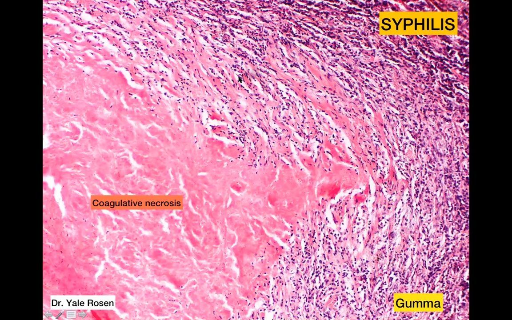Around it, you again have histiocytes and you have inflammatory cells. These inflammatory cells are different from the cells which are seen in tuberculosis. There you saw lymphocytes. Here in syphilis, you see plasma cells. So a gumma is a special type of granuloma which has coagulative necrosis and plasma cells.